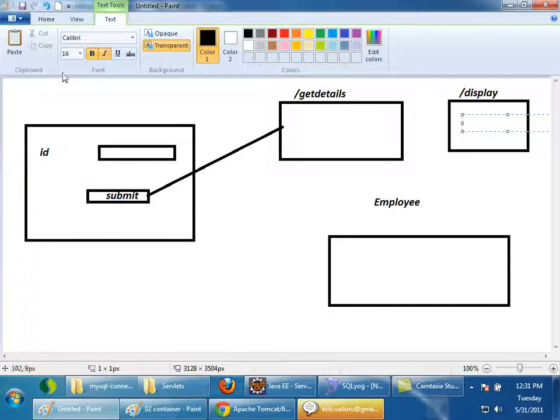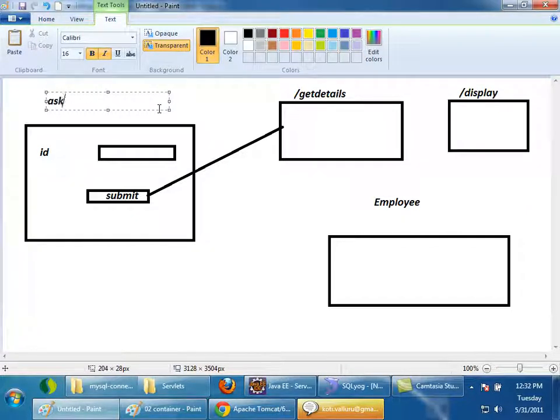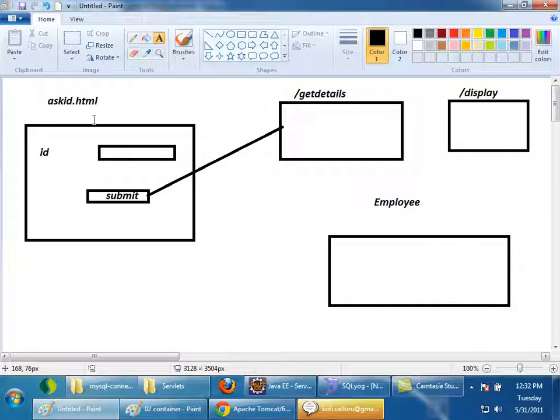Let the HTML page name be askid.html. Write askid.html first. Once you submit, it should go to a servlet with URL pattern get details. Here you should fire a select query, with only one field, employee ID. In this table you have employee ID, name and salary. You fire a query based on ID, and you will get an employee object. I have to set it in request scope, then forward to the display servlet. In the display servlet, you display all the details which you fetch from the database: employee ID, name and salary. So if I just give the employee ID, I want output which will display all the other details.